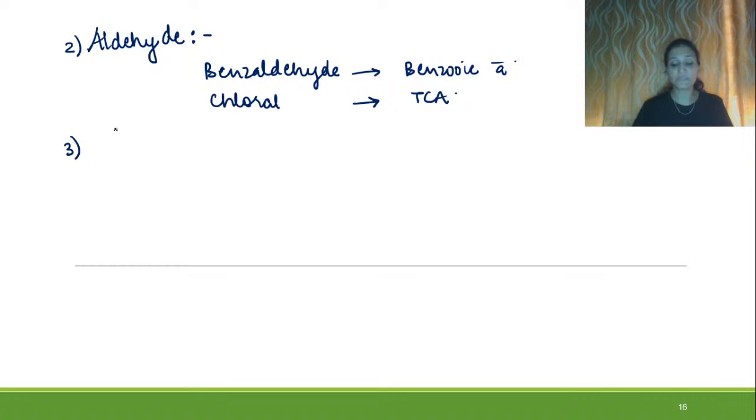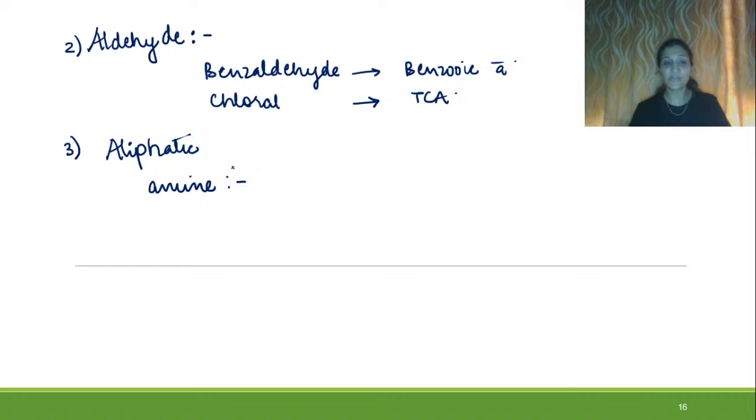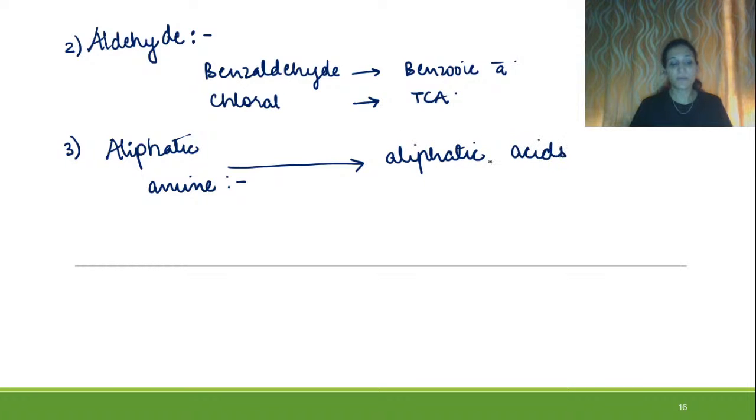Let's move towards the third, that is amines. In amines we are seeing aliphatic amines. What will happen is that aliphatic amines will be converted into aliphatic acids plus urea. Right?